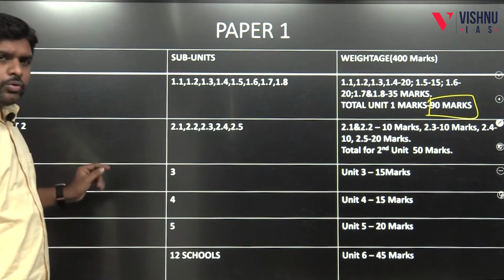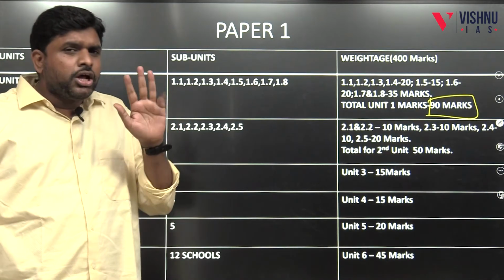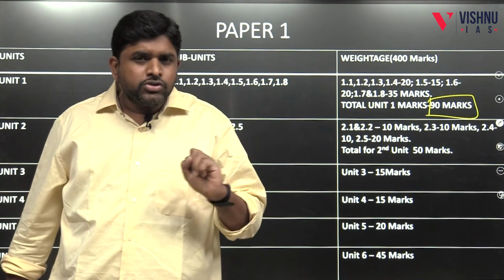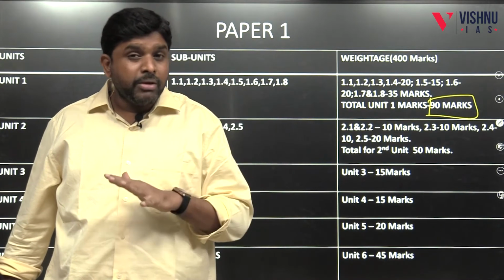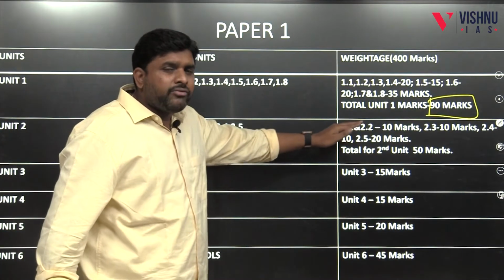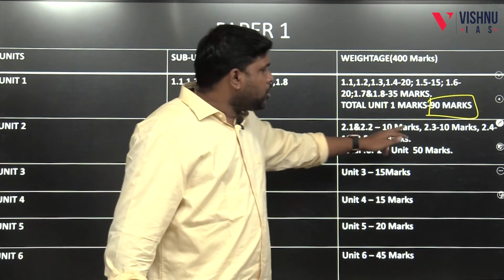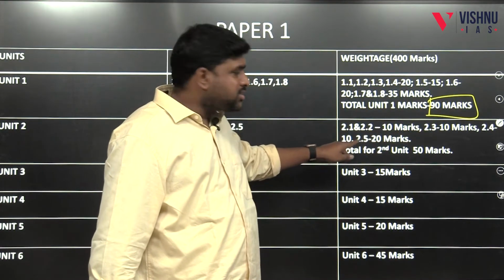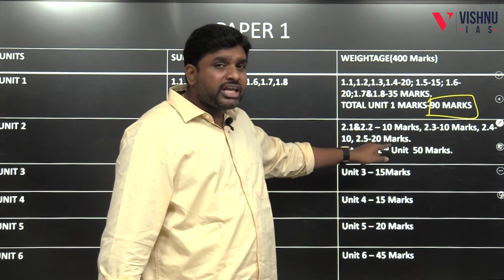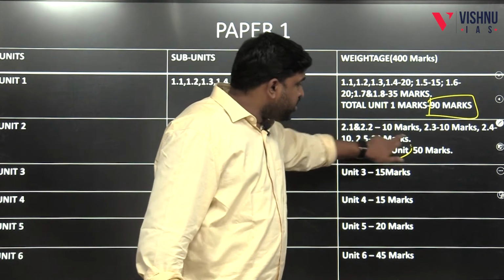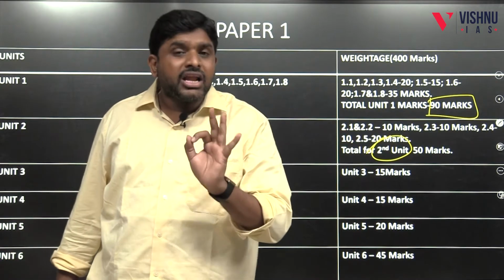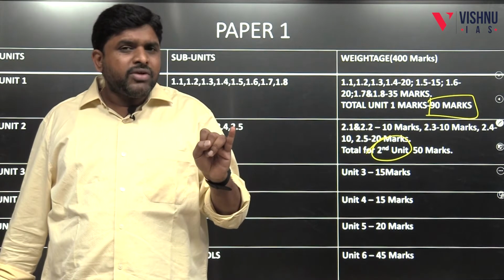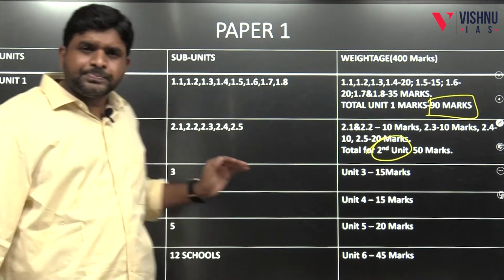And coming to unit number 2, we have 5 subunits: 2.1 culture, 2.2 society, 2.3 marriage, 2.4 family, and 2.5 kinship. In this, for 2.1 and 2.2 we can expect 10 marks, 2.3 we can expect 10 marks, 2.4 which is family we can expect 10 marks, and 2.5 kinship, very important, we can expect 20 marks. So overall, we can expect 50 marks from unit number 2. This is analysis made from the 2020, 2021 and 2022 mains question papers of anthropology.